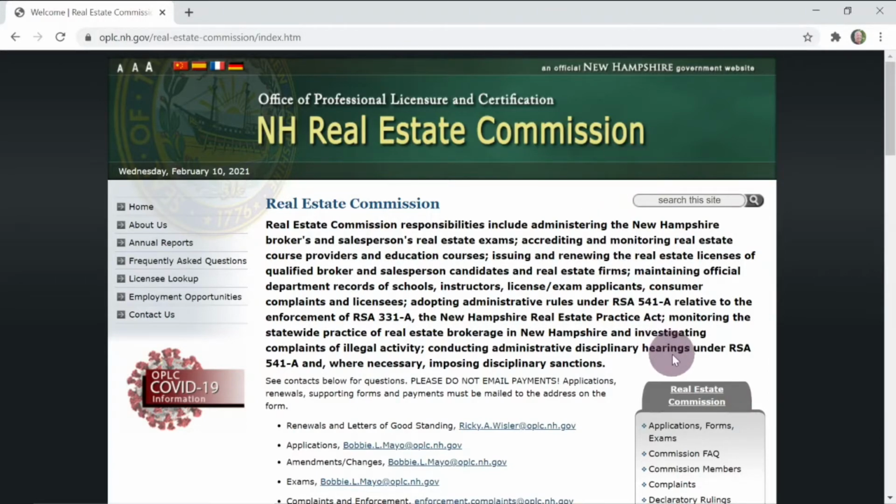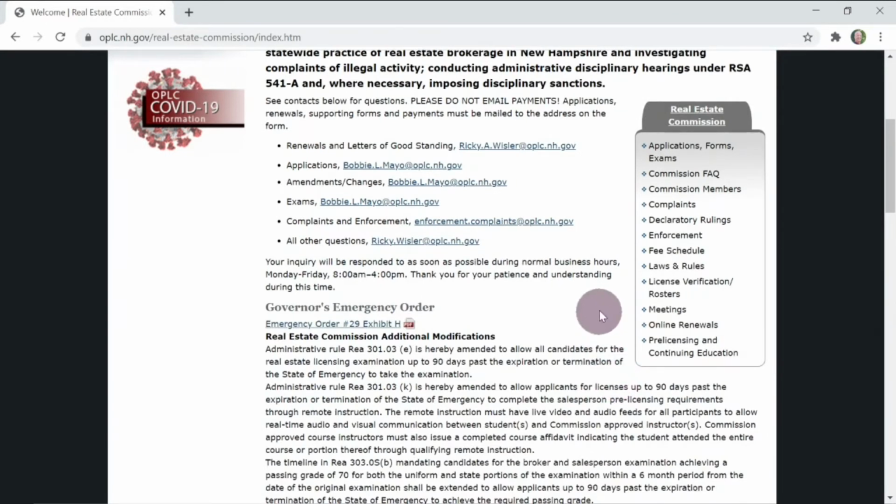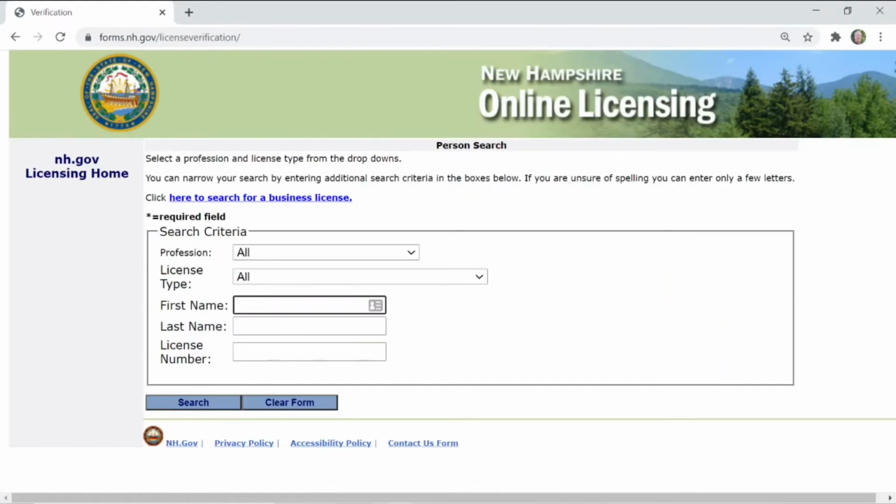And on the right-hand side in this gray box that says Real Estate Commission, we're going to scroll down until we find this link right here, License Verification / Rosters. We're going to click on that. And then here we go. It opens up the online licensing search tool.